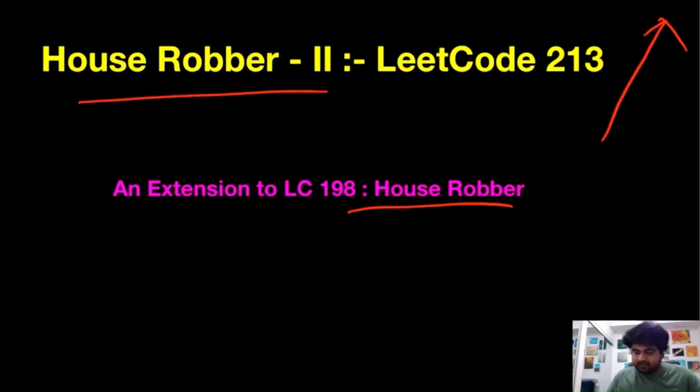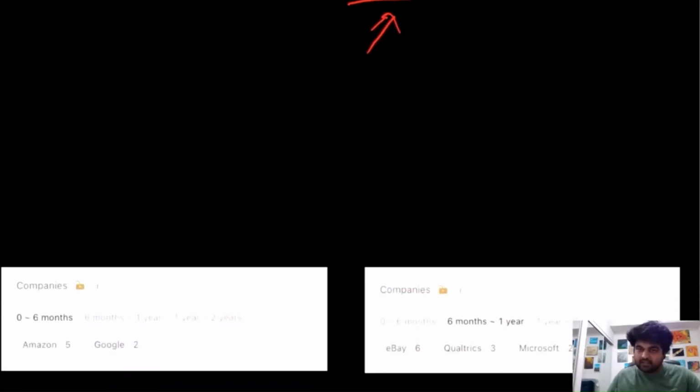Typically in any interview, this problem is going to be asked as a follow-up question after they have originally asked the House Robber problem. And that is why the number of companies that have asked this question recently is quite small compared to what we are used to seeing for other problems. But still, Amazon and Google have asked this recently, even Microsoft asked this a little while back, and also a few other companies.